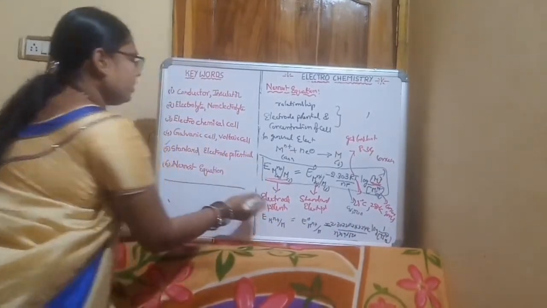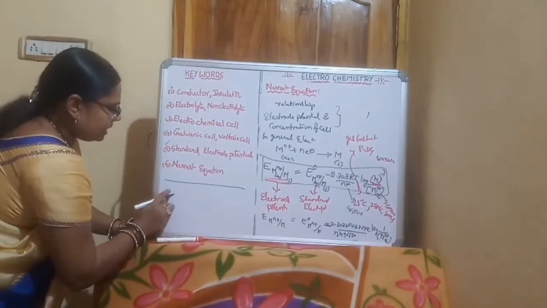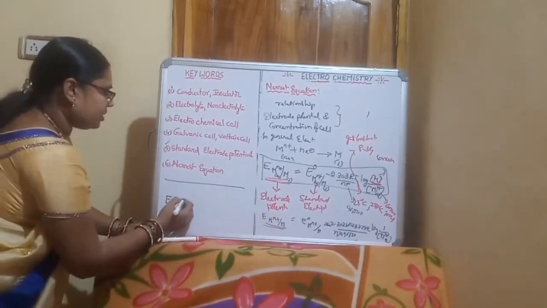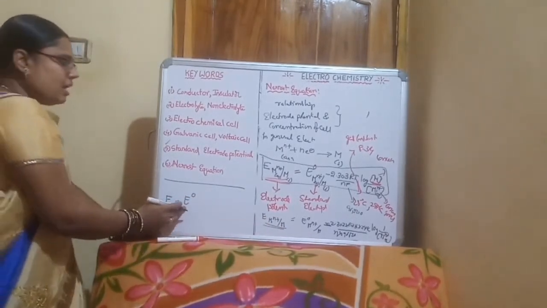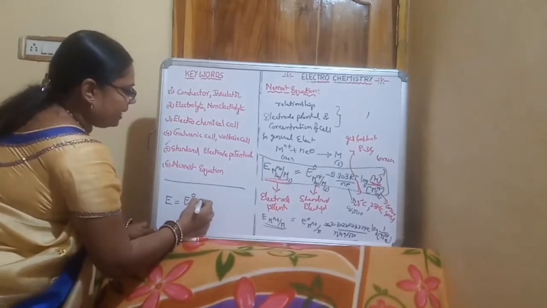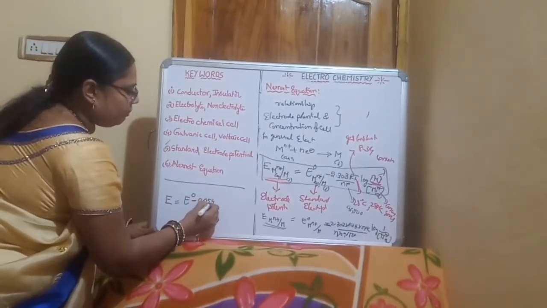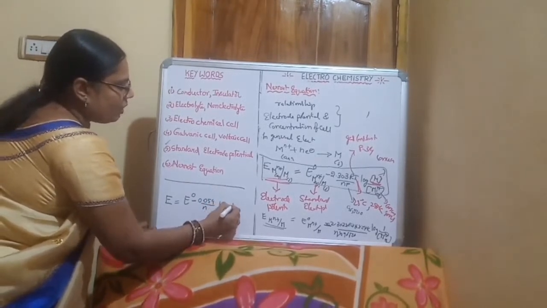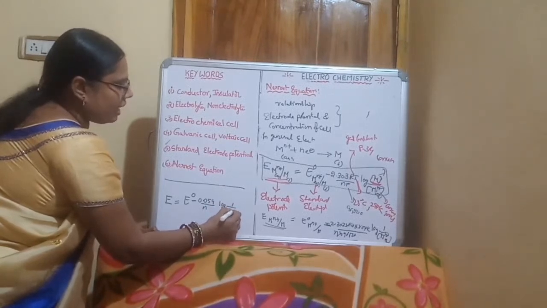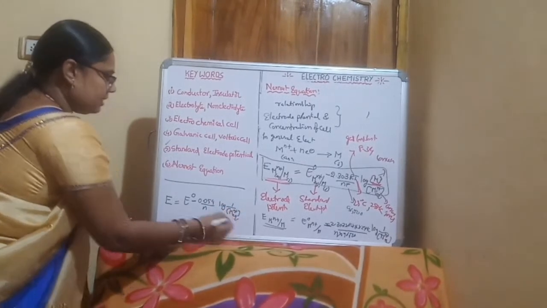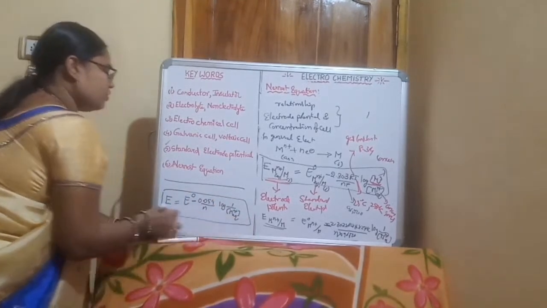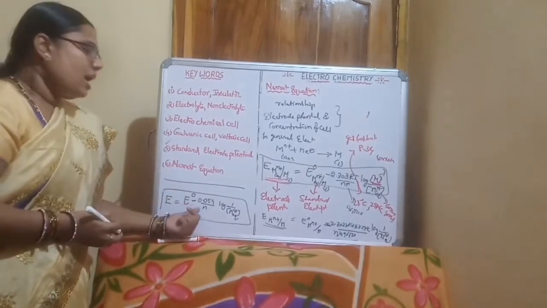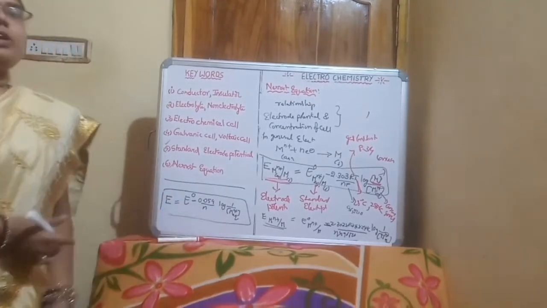The Nernst equation finally is: E, the electrode potential, is equal to E°, the standard electrode potential, minus 0.059 by n log 1 by the concentration of M^n+ aqueous. This is the Nernst equation. It indicates the relationship between the electrode potential and the concentration of the cell. Okay, thank you.